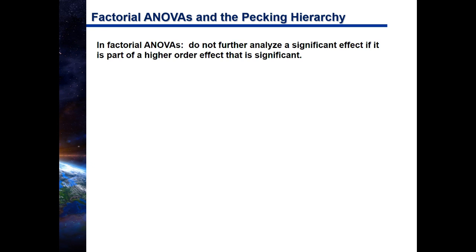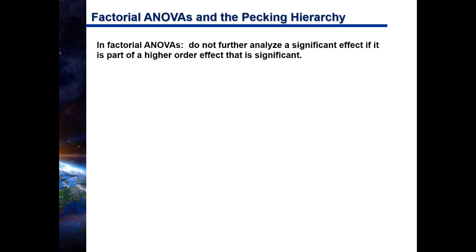Well, among those three effects, there is a pecking order in terms of which one you are going to focus on the most. And it depends on two things. One is which effects are significant, because certainly you wouldn't focus your attention on non-significant effects.